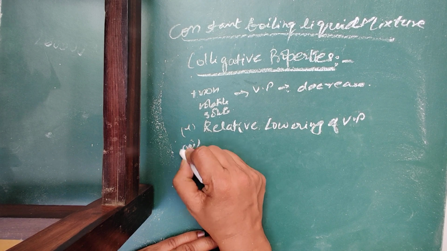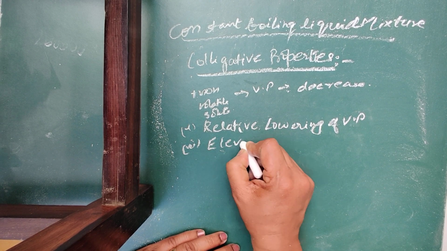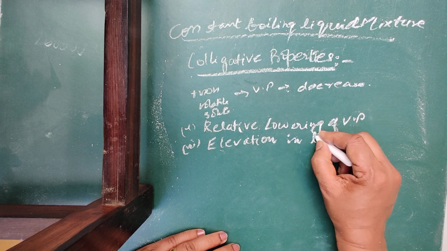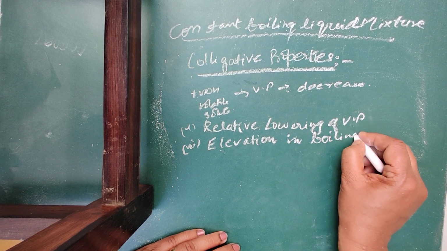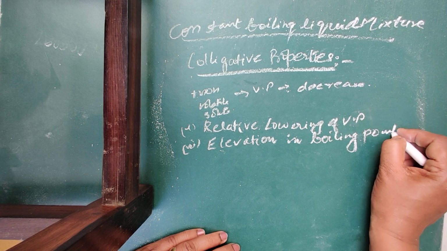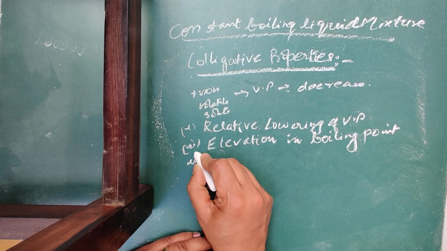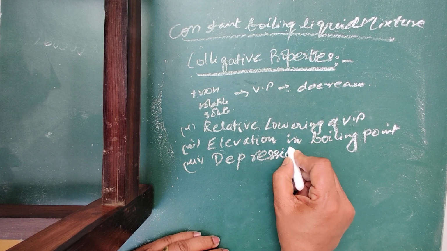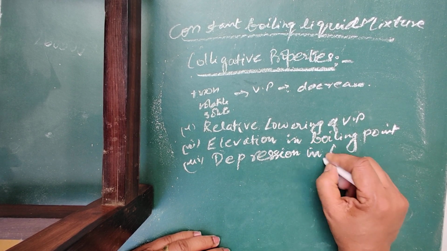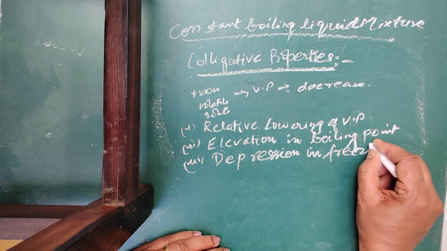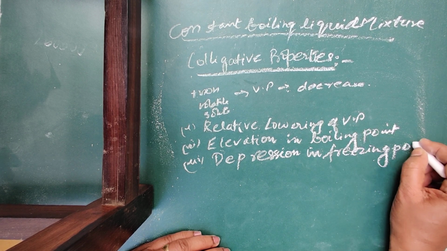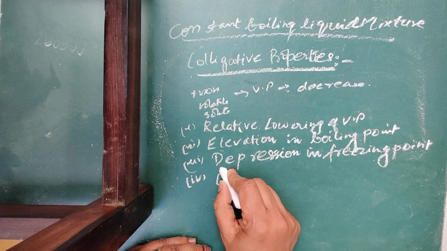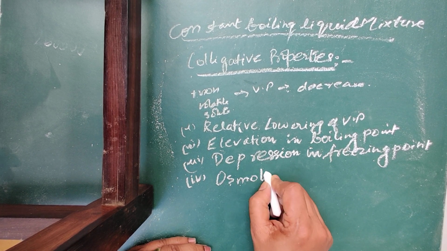Then second is elevation in boiling point. Then third is depression in freezing point. And fourth is osmotic pressure.